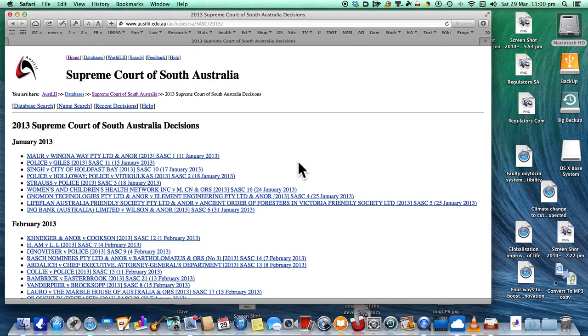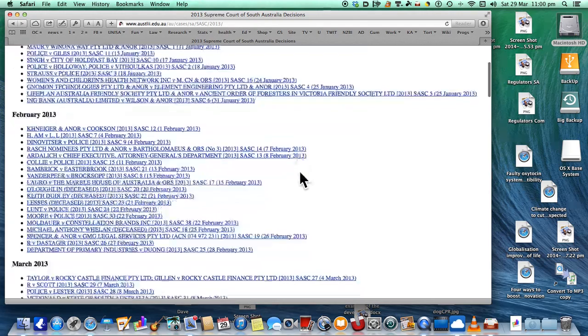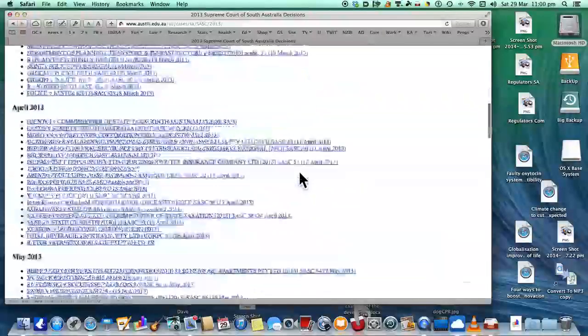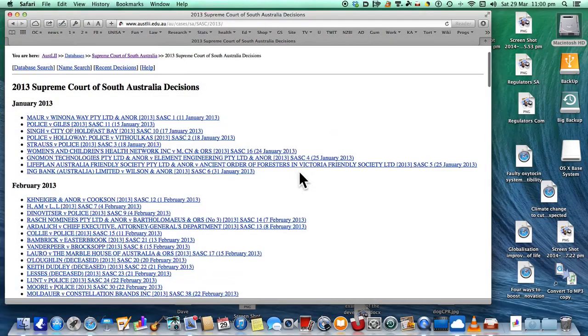Now, it's not a very good way of looking through cases because they're involved in all sorts of different types of cases. So I'll pick one up if you like.